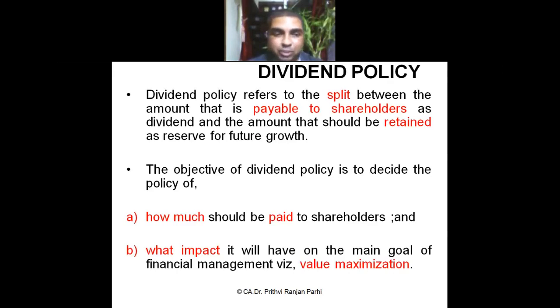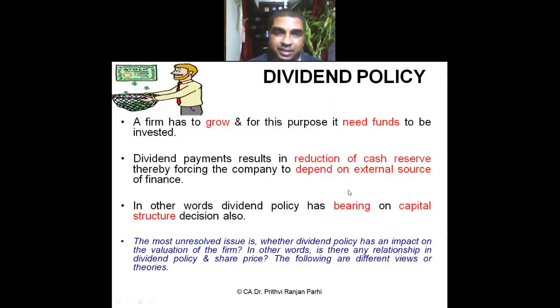And ultimately, the objective of dividend policy is to ensure that we pay dividend in such a way that the ultimate objective of financial management is achieved. And the ultimate objective of financial management, you know, is value maximization. Right? So dividend policy needs to be framed in such a way that the ultimate objective of financial management is achieved. And we are also talking right now, the firm needs to grow. And for this growth, it needs funds.